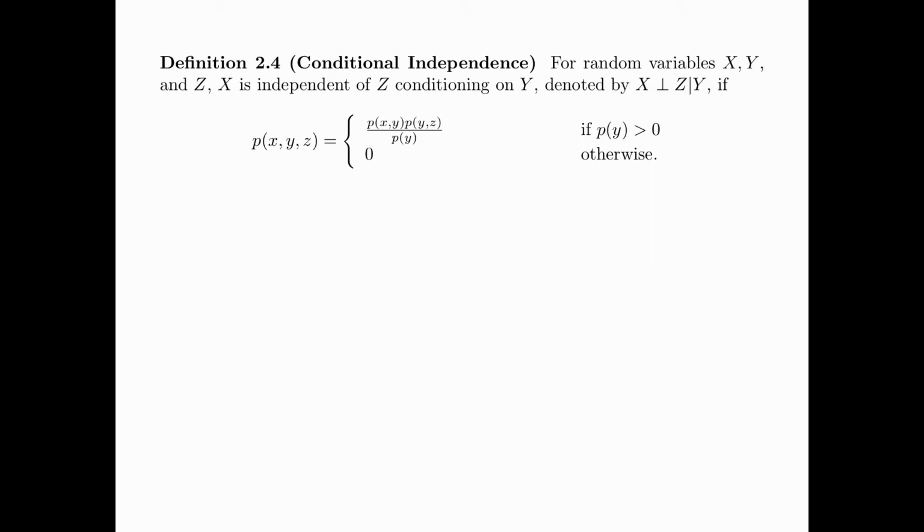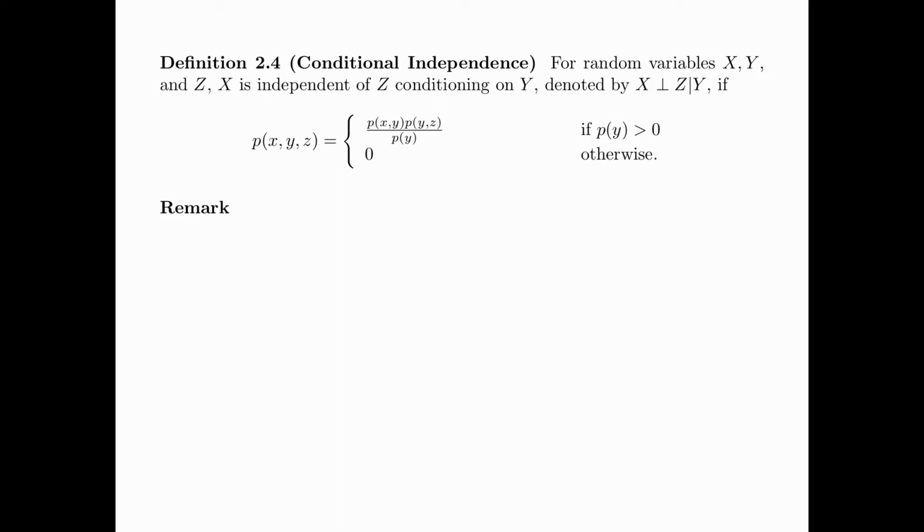Definition 2.4 is about conditional independence. For random variables X, Y, and Z, X is independent of Z conditioning on Y, denoted by X perp Z given Y, if p(x,y,z) is equal to p(x,y) times p(y,z) divided by p(y), if p(y) is bigger than 0, and p(x,y,z) is equal to 0 if p(y) is equal to 0.